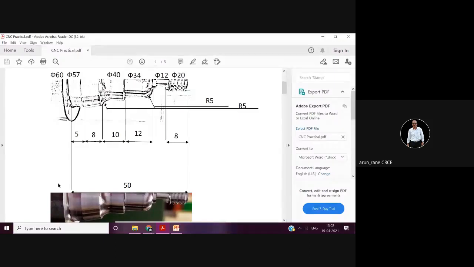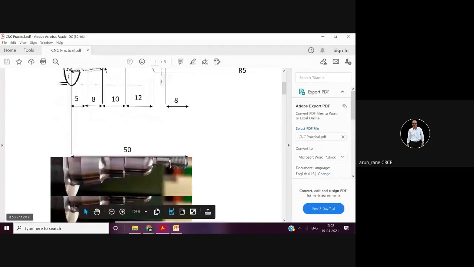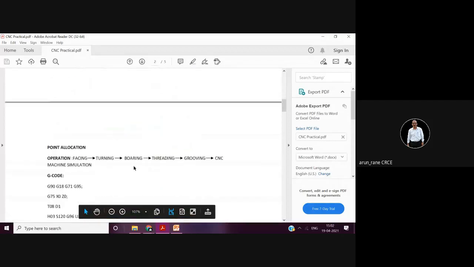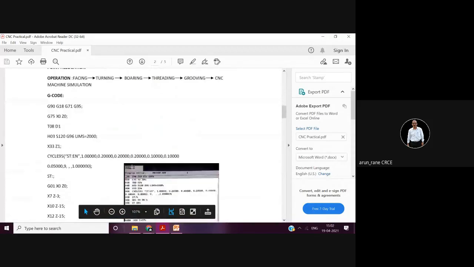I repeat again how the table should be. First column is serial number, that is 1, 2, 3. Second column is tool number, T01, T02, T03. Third column is offset, D01, D02, D03. Fourth column is tool description, OD turning tool, grooving tool, and threading tool. So this much is required, and the rest is self-study.